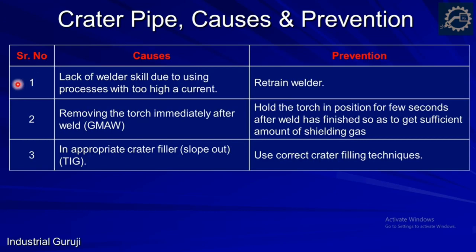First one is lack of welder skill. Welder skill plays an important role in avoiding crater pipe. Lack of welder skill with use of high current is the main reason for crater pipe. So training should be given to the welder to avoid crater pipe. Sometimes the welder immediately removes the torch after the weld, which leads to crater pipe. So hold the torch in position for a few seconds after the weld has finished, so as to get a sufficient amount of shielding gas. Sometimes due to inappropriate crater fill, that is the slope out technique, crater pipe occurs. So use of the correct crater fill technique is important to avoid crater pipe.